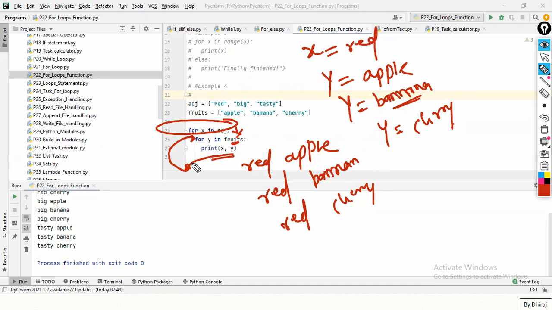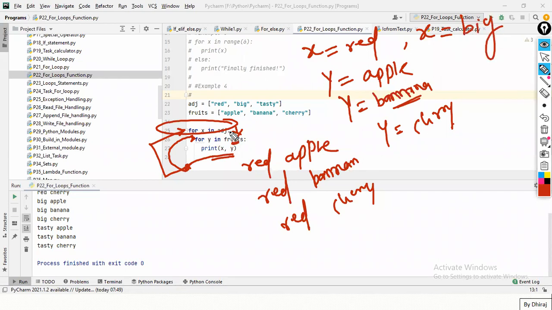Now my cursor will come outside of this loop and hit this loop because this loop is not yet over. Here, we have only taken red. Until this list is finished, this loop will run. Now here, this x will be replaced by big.